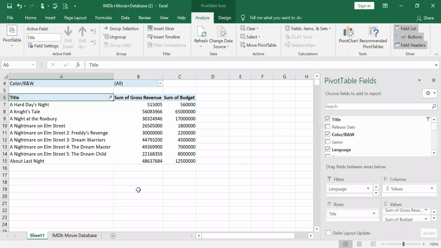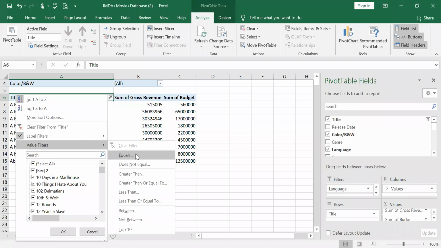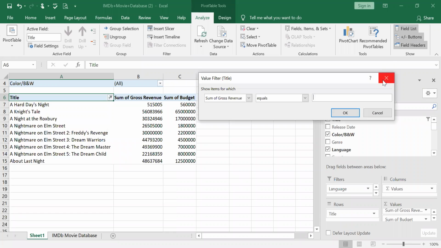And the next one we have is the value filters. So I just give value filters here. Now what happens? Value filters, when I say equals, right? Now I just clear all that. Here it will ask me sum of gross revenues. Remember, it was still in the label filters, and without clearing any value in the label filters, I'm just going to a value filter.